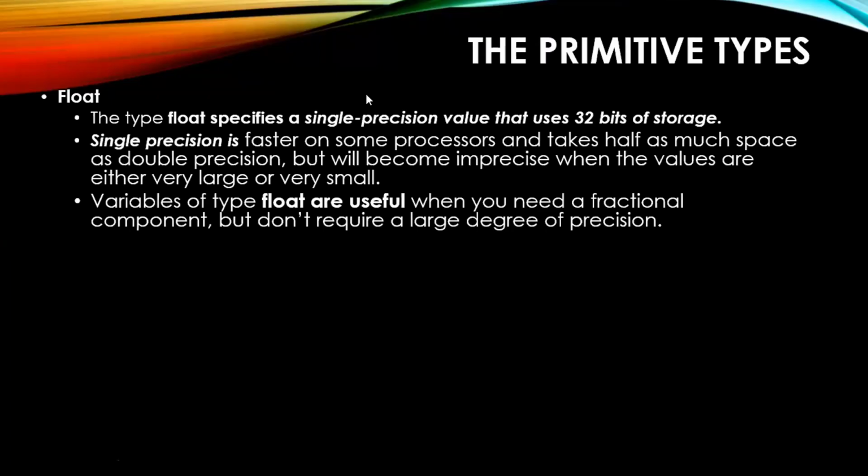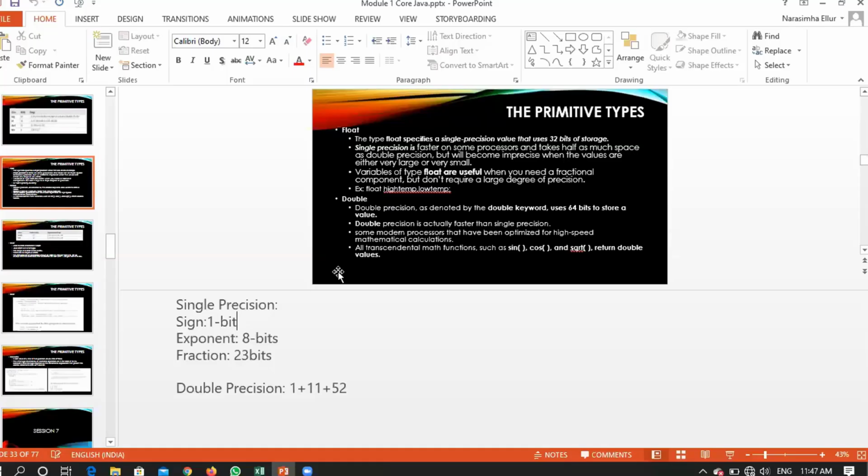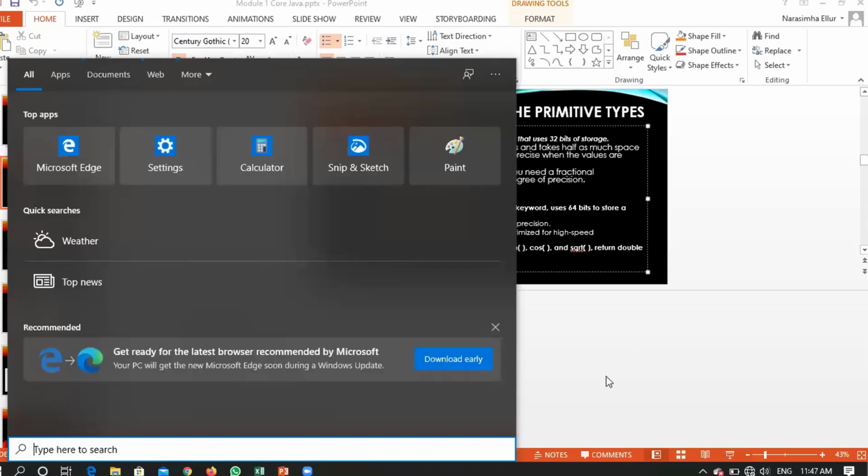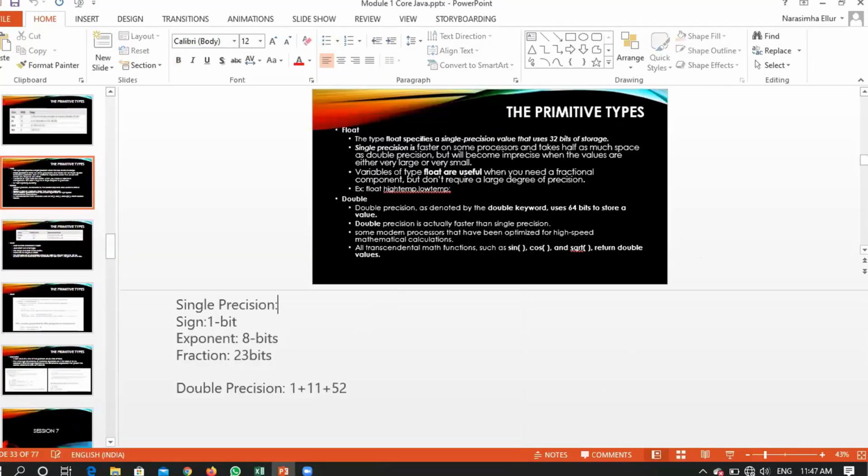Please explain one more time. You want me to explain single precision and double precision, right? First point is float. If you declare any variable as float, then the variable will have 32 bits of space to put some information. Now we are saying a variable is a fraction, and it can be any fraction. If you consider the number 2.5, this is a fraction number, and it is a positive number.